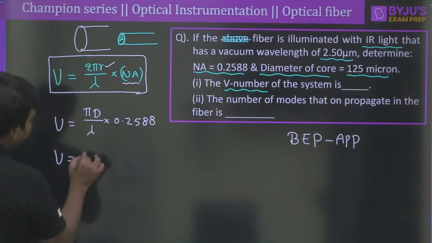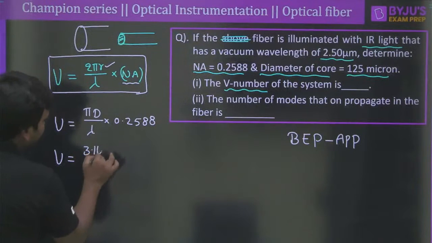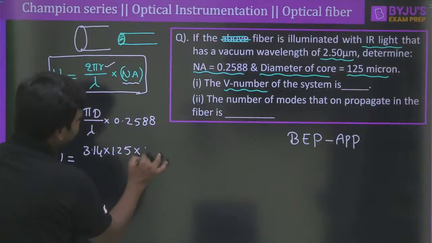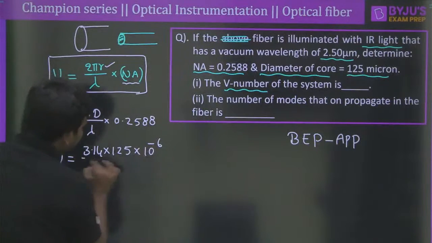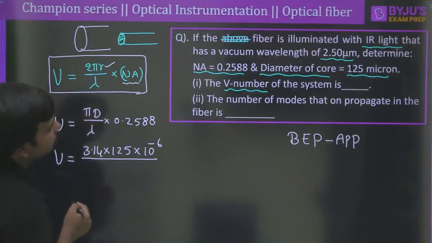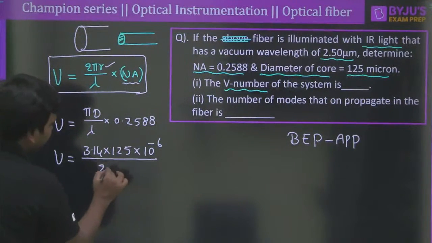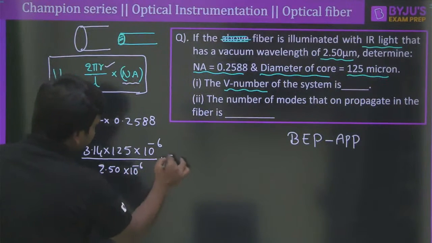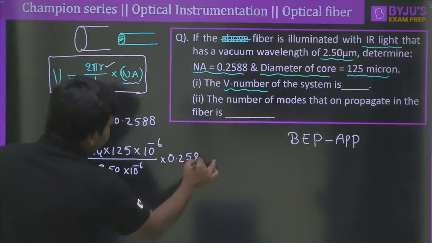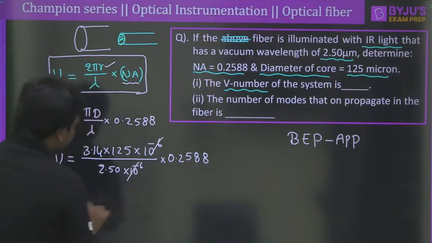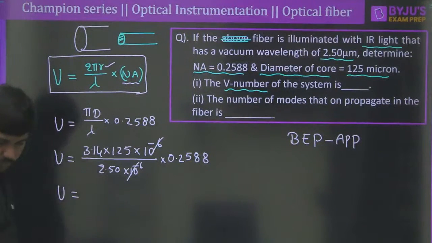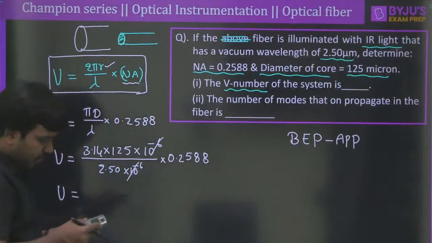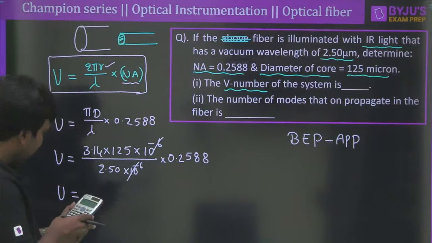So what should I say here? Pi is 3.14 approximately into 125 micron, 125 into 10 to the power of minus 6. Wavelength lambda is 2.50 micrometers, so that is 2.50 into 10 power minus 6, into 0.2588 here. Correct? So this will get cancelled. So therefore V number, finally it will be equal to how much? Number of modes 825. We'll see whether you are right or wrong.